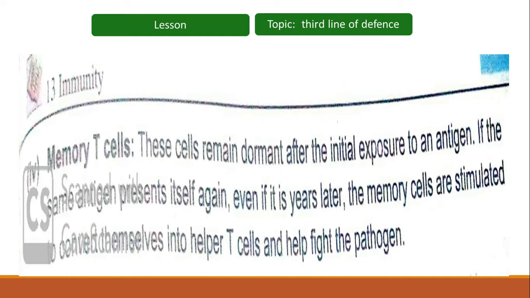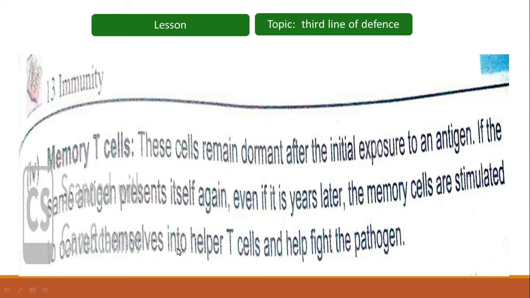The fourth one is memory T cells. As the name indicates, the memory T cells keep a memory that this type of antigen has entered the body previously. These cells remain dormant, meaning they remain inactive after the initial exposure to an antigen. If the same antigen presents itself again, even years later, the memory cells are stimulated to convert themselves into helper T cells and fight that pathogen.